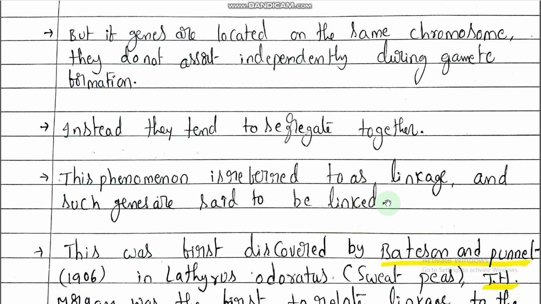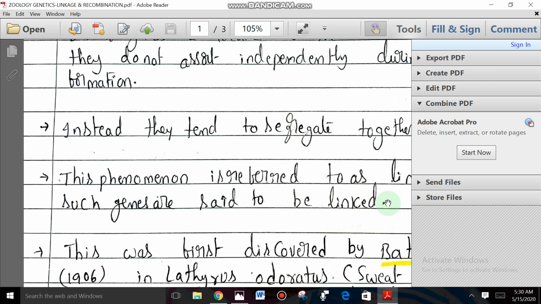You should remember linkage and recombination is a phenomenon that is a deviation from the Mendel concept. Okay, that is the first one. The second one is when linkage occurs, both genes are present on the same chromosome very nearby; only then is that phenomenon called linkage, and the two genes are called linked genes. I'll show the diagram, you can easily understand.